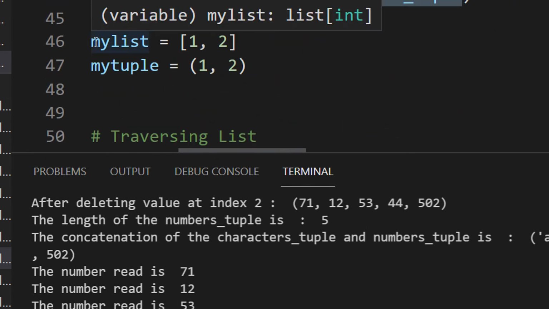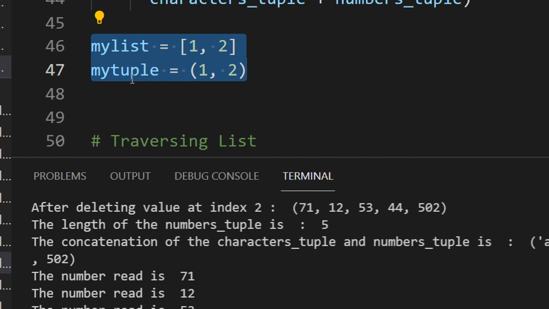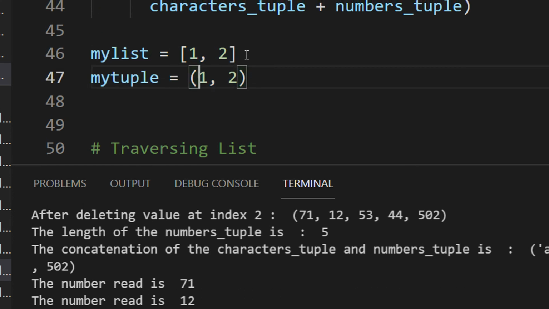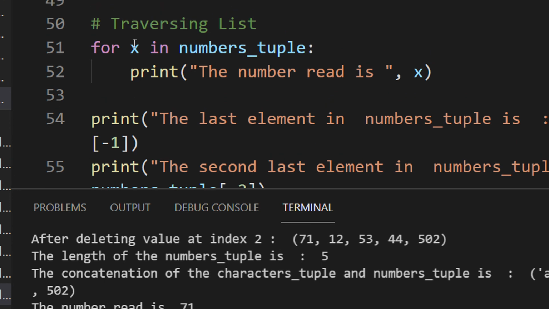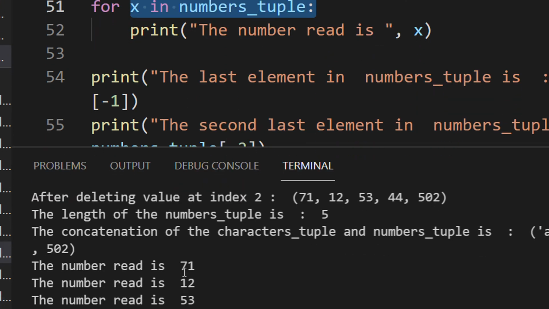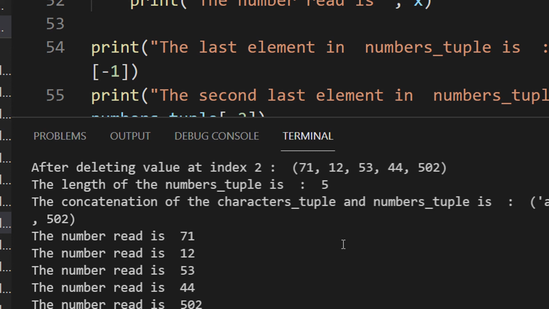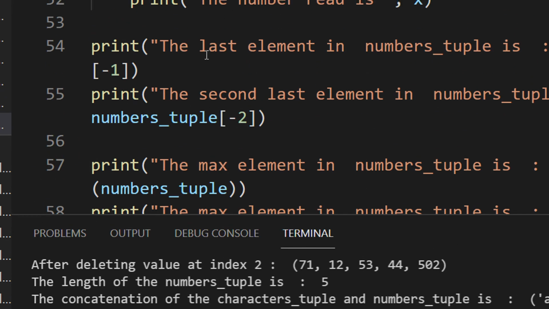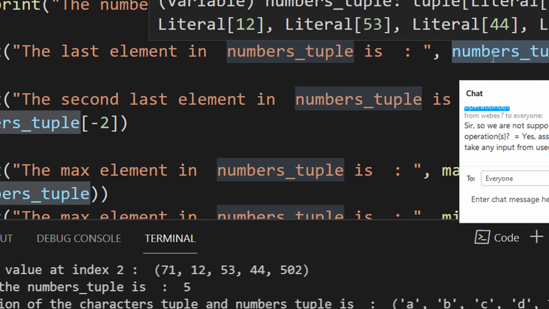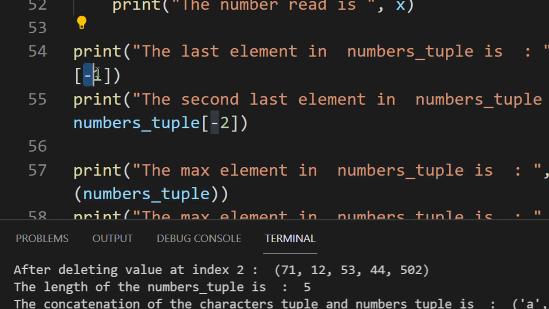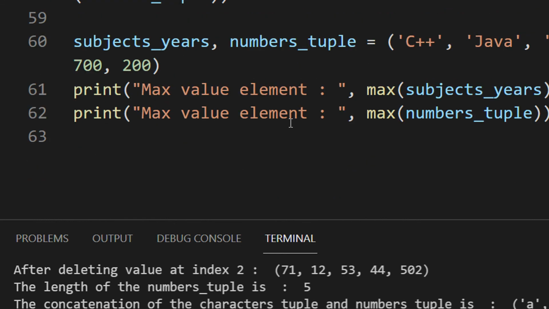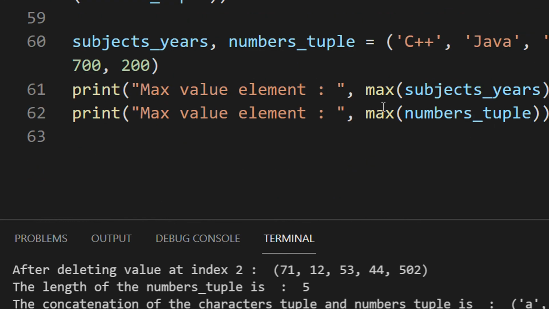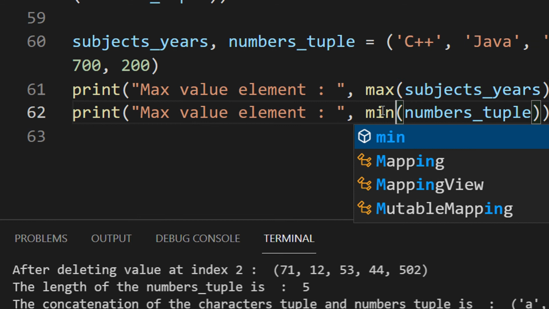Fine. So I'm just having a small example here, my list and my tuple, same elements, but you can see the difference is only in the bracket. Again, to access the tuple, you just use for x, the same as the previous case that we saw. To access the last element of the tuple, you can use -1. Second last is -2. All other things remain the same. The max and the min also will remain the same.